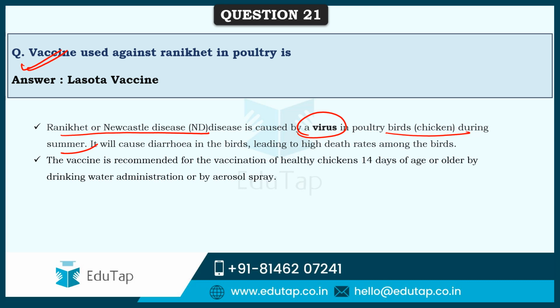This disease has a very high death rate among birds, and the vaccine is recommended for healthy chickens 14 days of age or older, by drinking water administration or by aerosol spray. Whichever way, the vaccination should be given at least at 14 days of age of the chicks or even older ones.